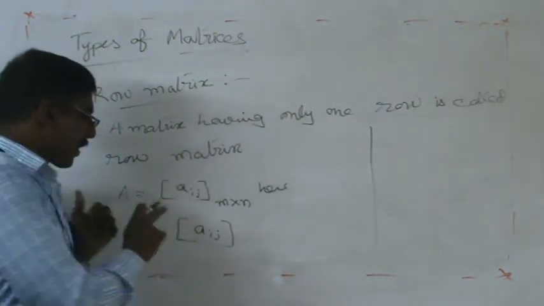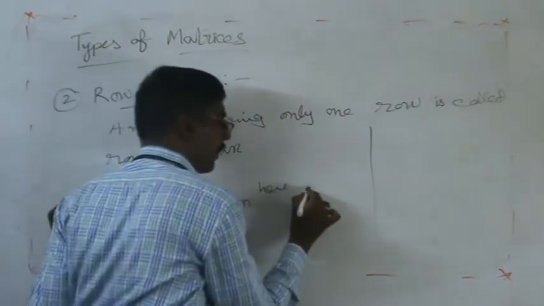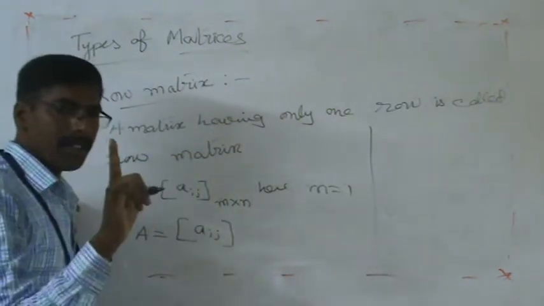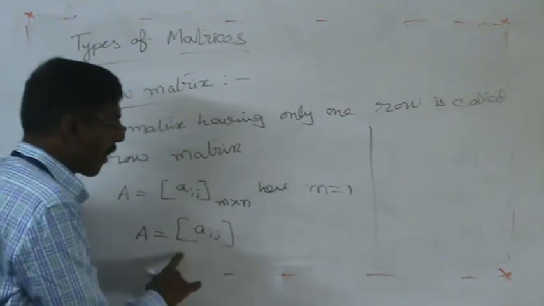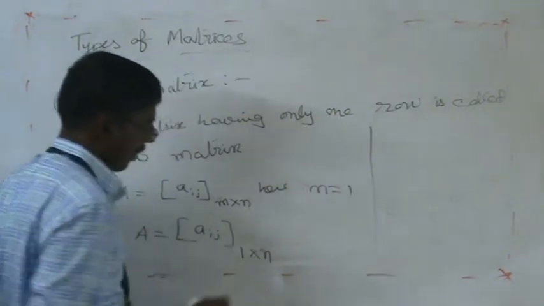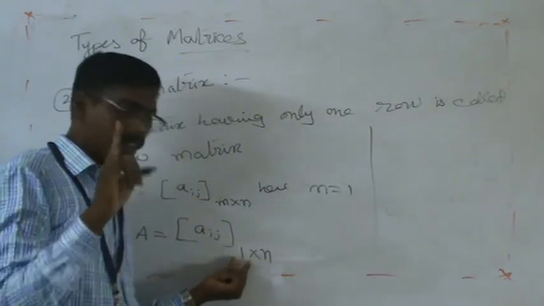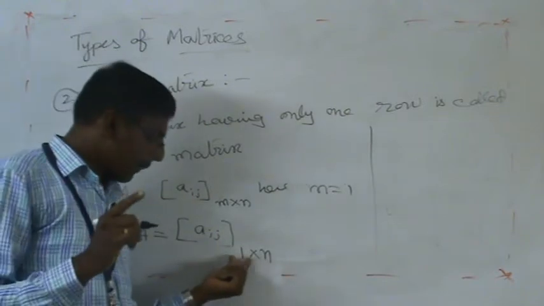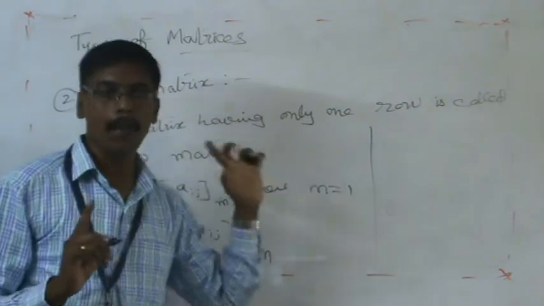This is the general form of a matrix of order m cross n. Here the m value is equal to 1, so the number of rows should be 1. Such a type of matrix is called a row matrix. The general form of a row matrix is 1 by n. In this matrix the number of rows should be 1, and the number of columns can be anything. But the number of rows should be 1. Such matrices are called row matrices.